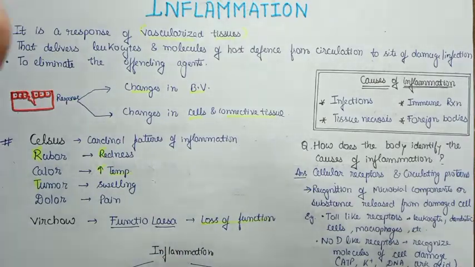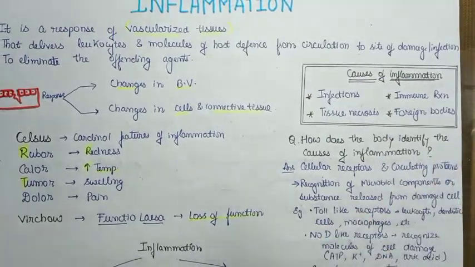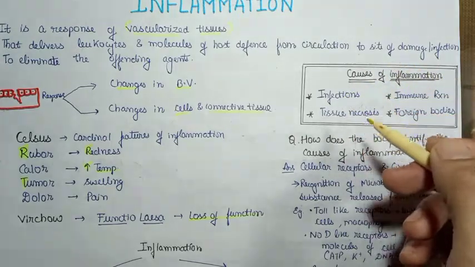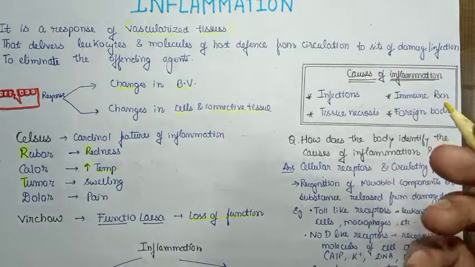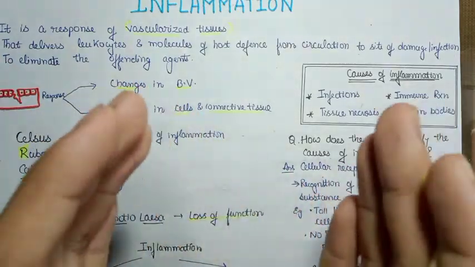There might be one basic question arising in your mind: how does the body identify the causes of inflammation? As we discussed, the causes of inflammation can be infection, tissue necrosis, immune reaction and foreign bodies.